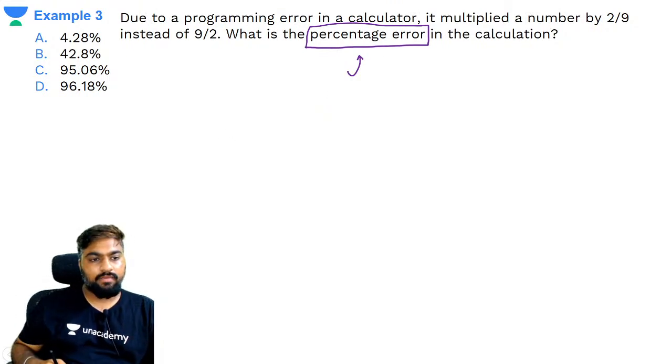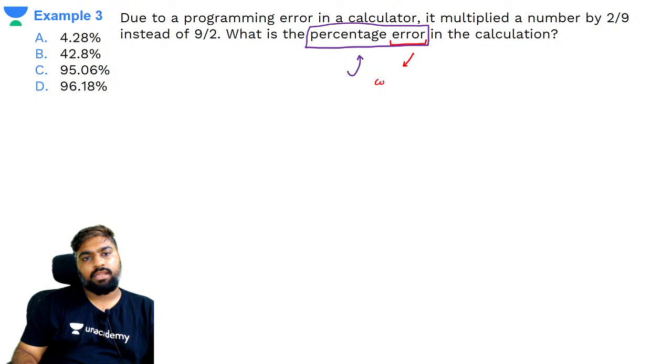Error is always compared to correct value or wrong value. Tell me that. Correct value से compare करेंगे या wrong value से compare करेंगे? Error is compared to what?